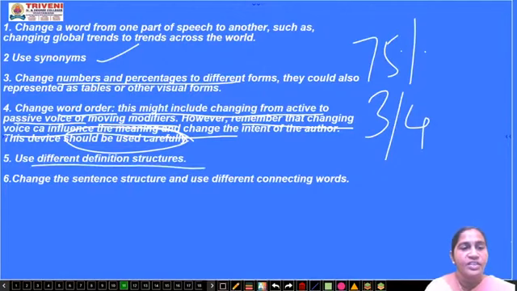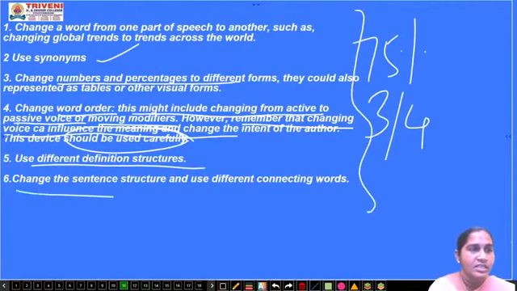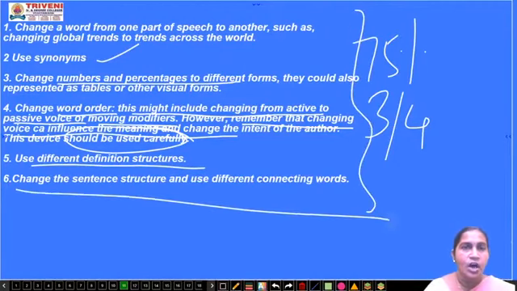You can use different definition structure. See, we are seeing altogether 6 methods of how we change the original passage to a paraphrase, with one example of each in the next slide. Next one is sentence structure and use different connecting words.